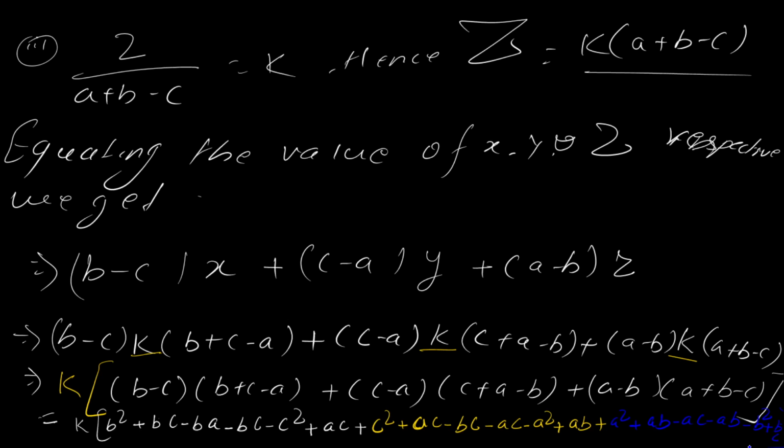Right, right sir. Now simply you have to see here, b square, this is plus, fine. Yes, minus b square, so plus b square and minus b square got cancelled. Plus bc and minus bc got cancelled. Plus ab and minus ab got cancelled.